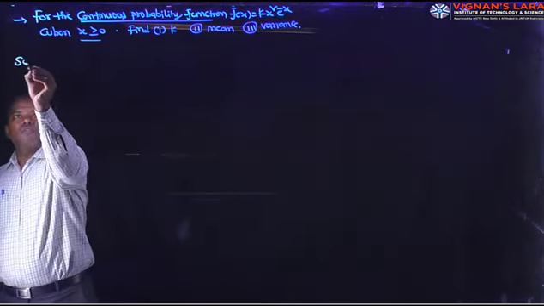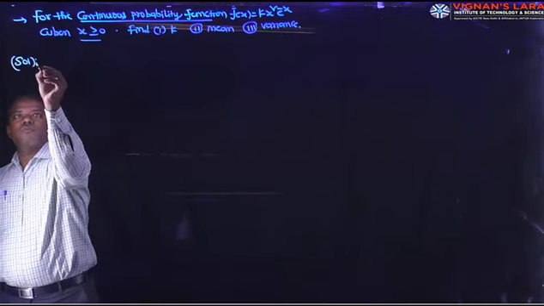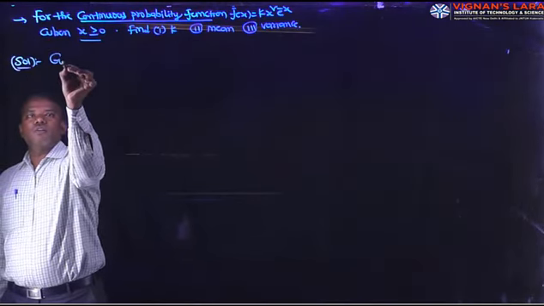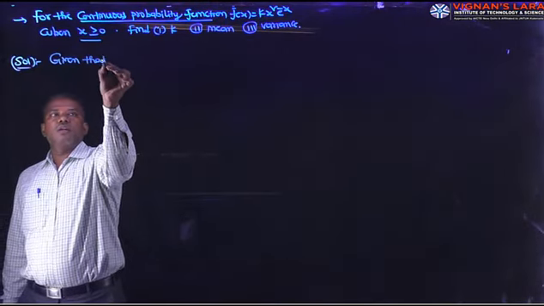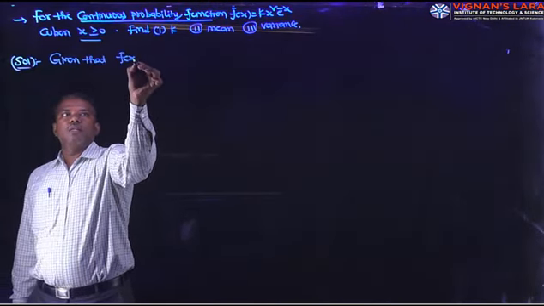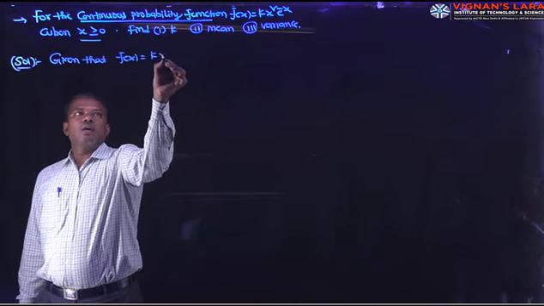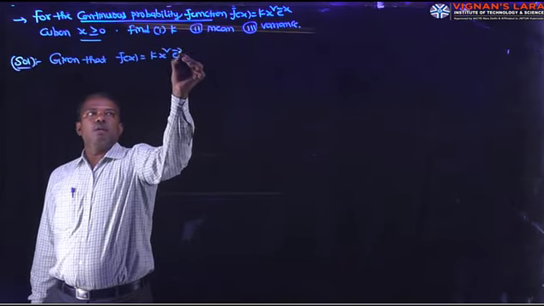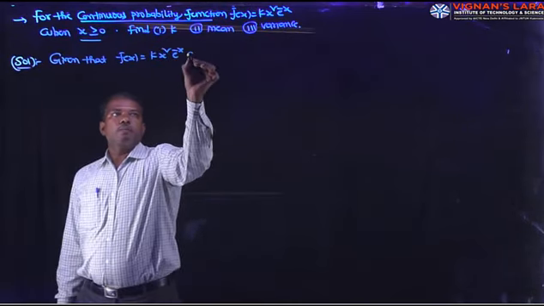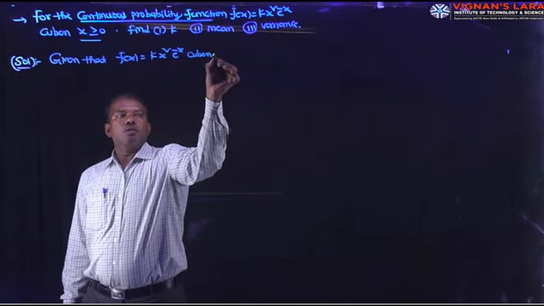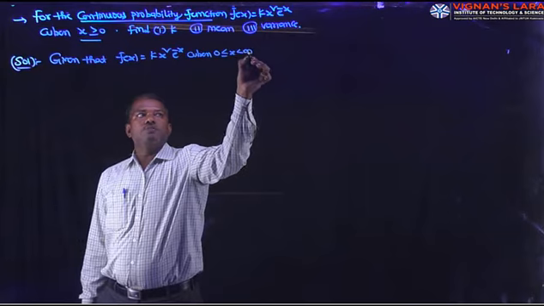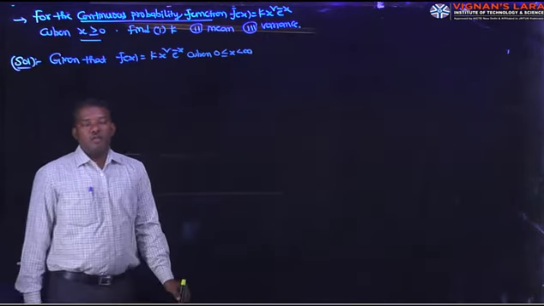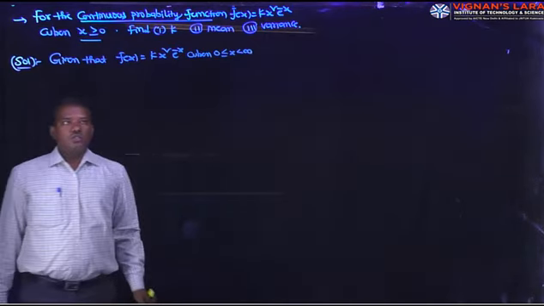So what is the given function? f of x is equal to k x square into e power minus x when 0 is less than or equal to x less than infinity. That is the meaning of x greater than or equal to 0.